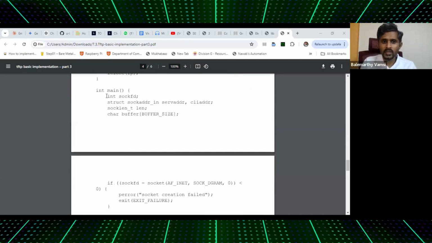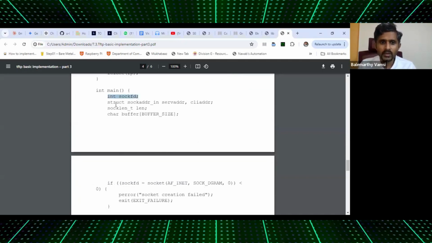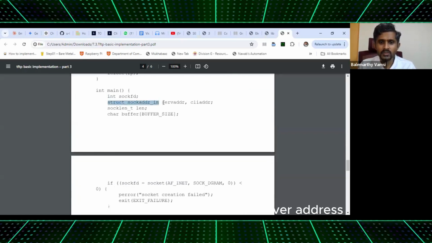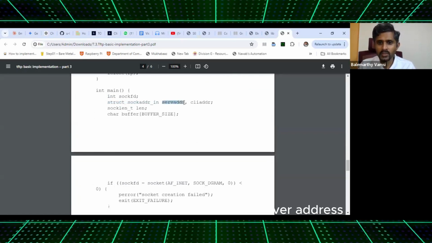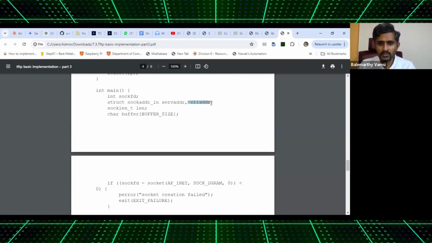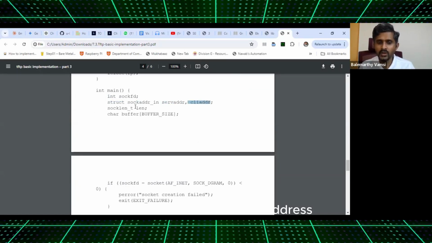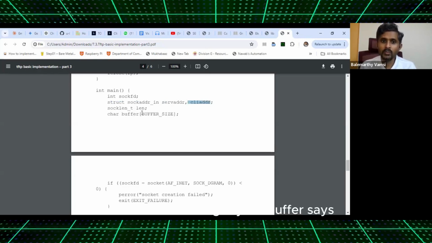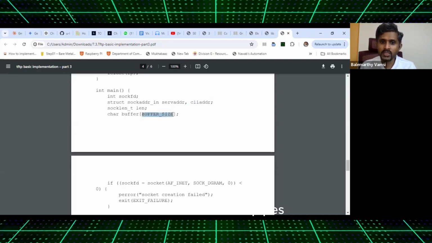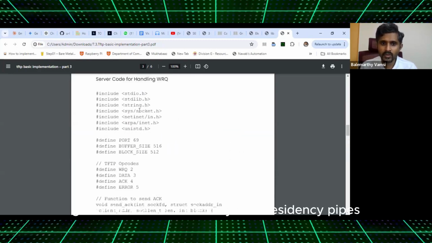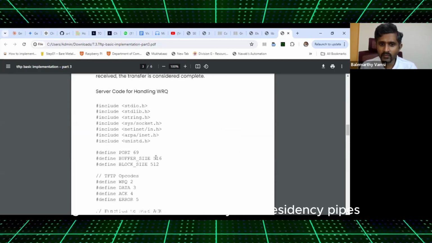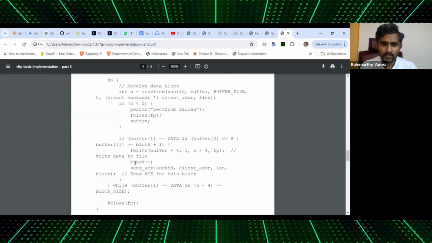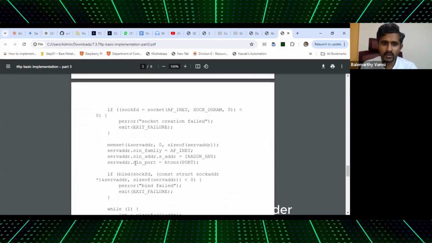Create the sock FD int, create the socket address internet, which is a structure to hold server address and client address. 2 instances of socket address. Then the socket length, your buffer size, which is now 516 bytes. Go to the macro, buffer size 516 bytes. Block size 512 bytes. The 4 bytes for the header.